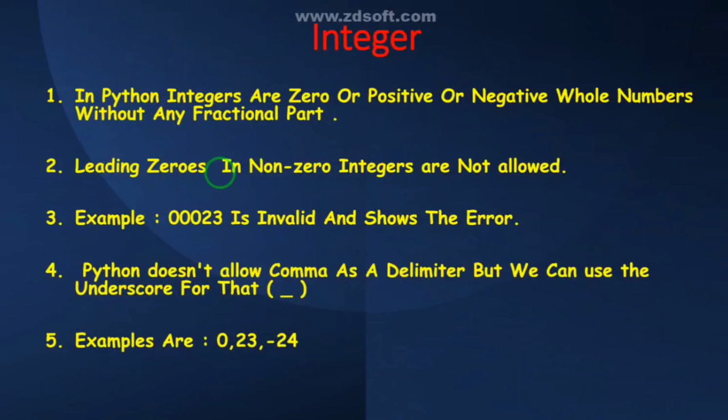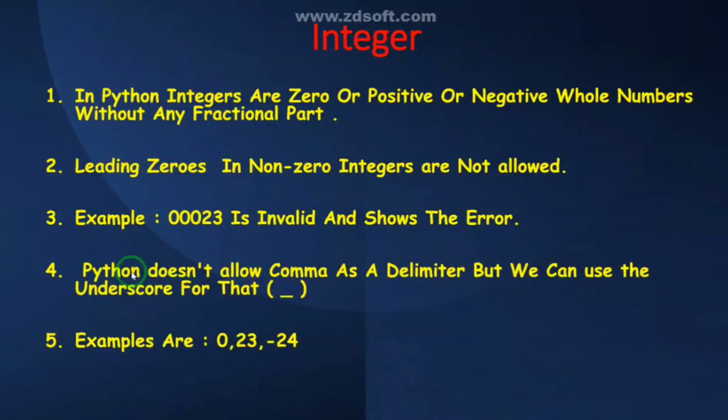In Python, integers are zero, positive, or negative whole numbers without any fractional part. Meaning any number without a fractional part can be called an integer in Python. The second point is that leading zeros in non-zero integers are not allowed. You can see the example: 00023 is invalid and shows an error, because 23 is an integer, but you are using some leading zeros, so it causes the error. It is not considered an integer, that's why it shows the error.